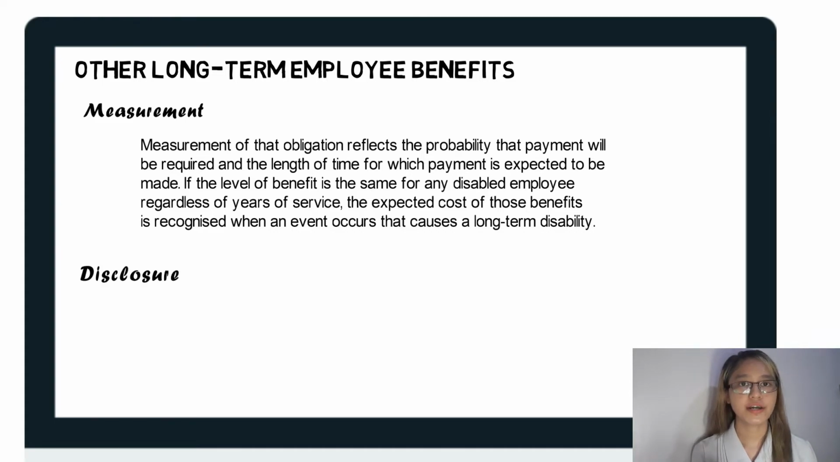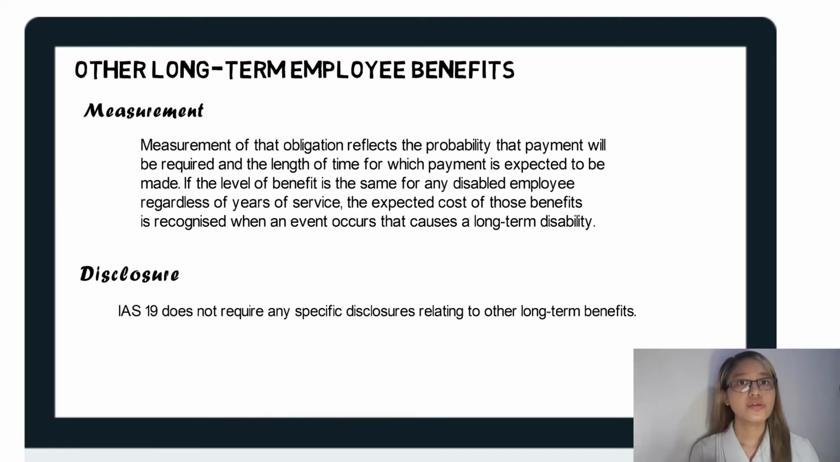Moving on with the disclosure, another major difference between other long-term benefits and post-employment benefits relates to disclosure. IAS 19 does not require any specific disclosures relating to other long-term benefits. Although this standard does not require specific disclosure about other long-term employee benefits, other standards may require disclosures. For example, where the expense resulting from such benefits is material and so would require disclosure in accordance with IAS 1. When required by IAS 24, an entity discloses information about other long-term employee benefits for key management personnel.